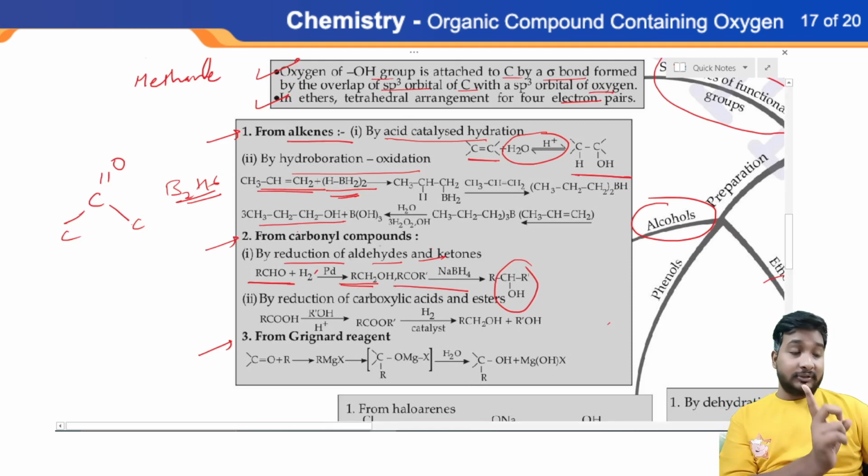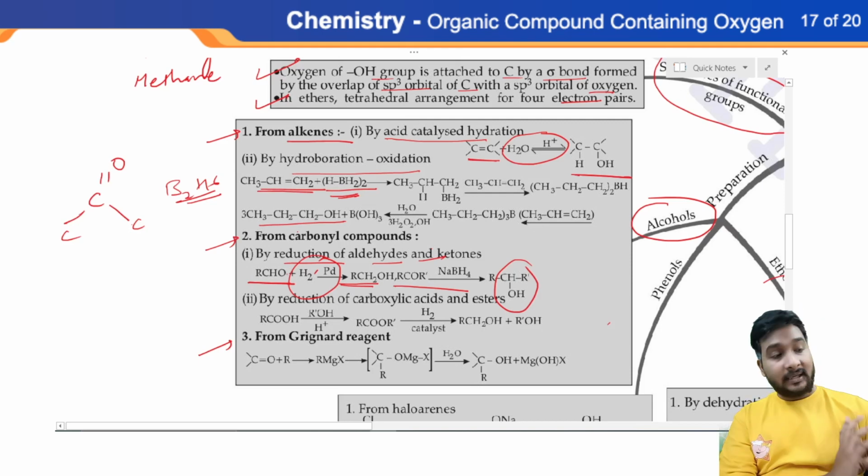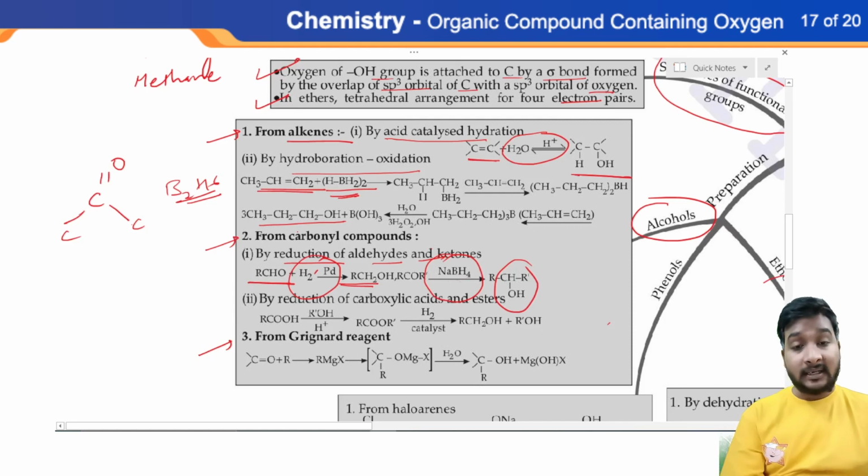Listen carefully, the reducing agent should be H2/Pd, hydrogen and palladium metal, in case of aldehyde. But if you are taking ketone, you have to take NaBH4, sodium borohydride. Write down the name NaBH4, sodium borohydride.